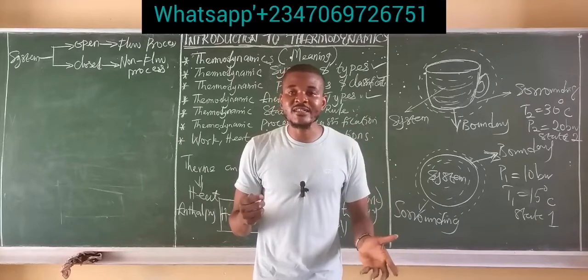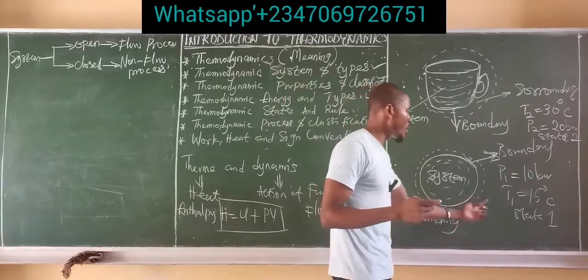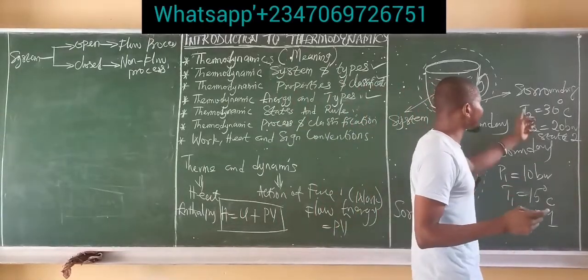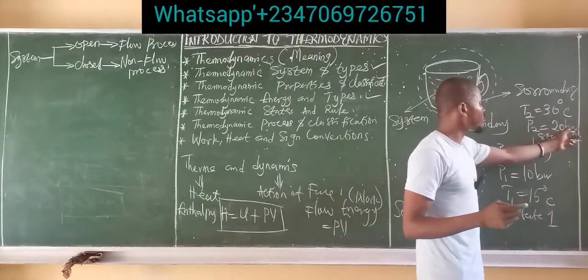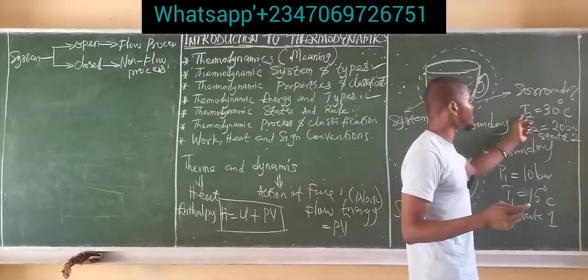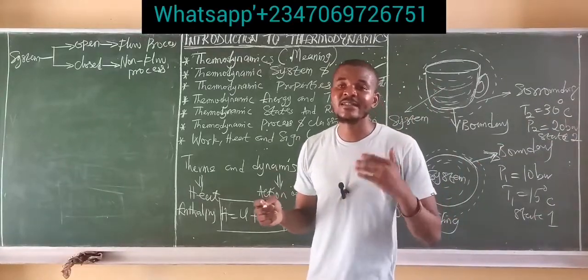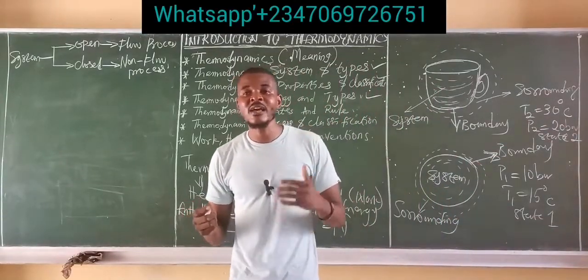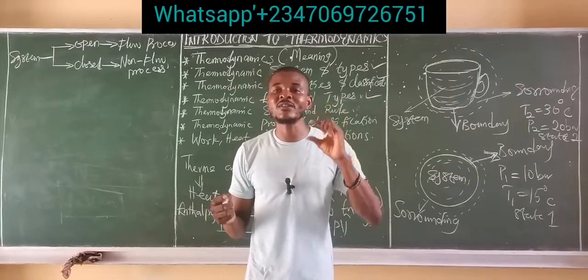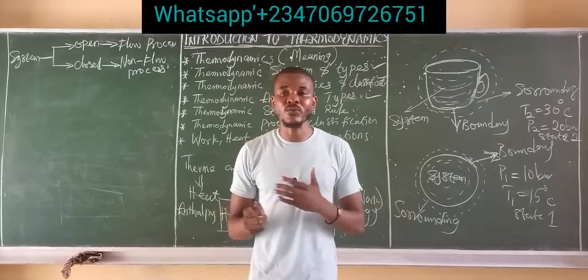But if at state 1 pressure is 10 bar and at state 2 pressure is 20 bar, and at state 1 temperature is 15 degrees Celsius and at state 2 temperature is 30 degrees Celsius, the initial state is not the same as the final state. In that case, the process is a non-cyclic process.